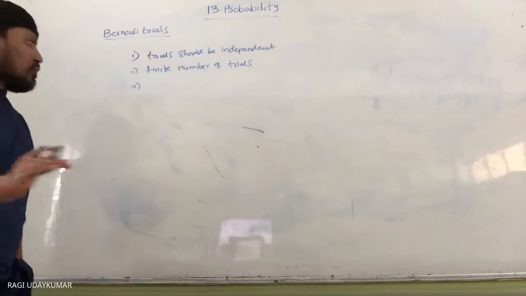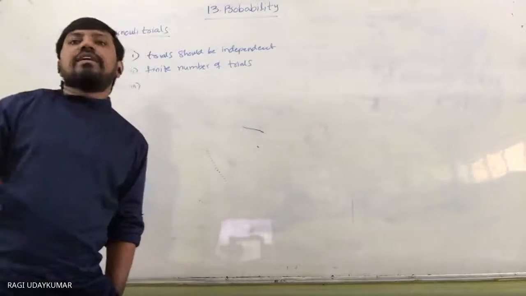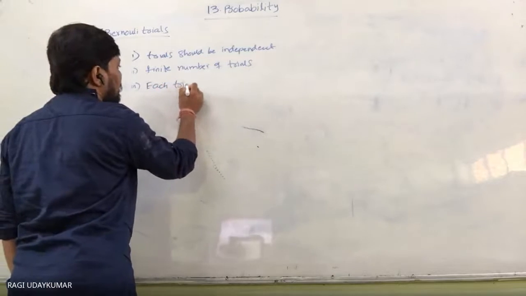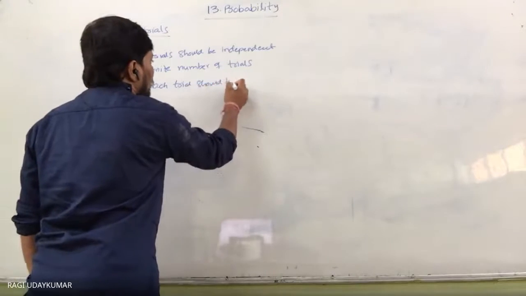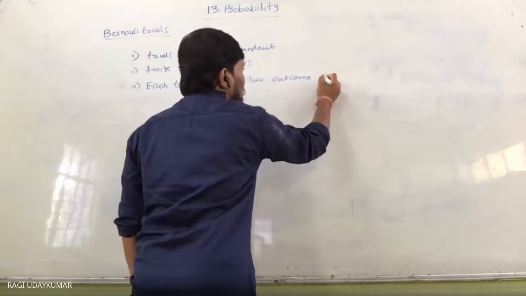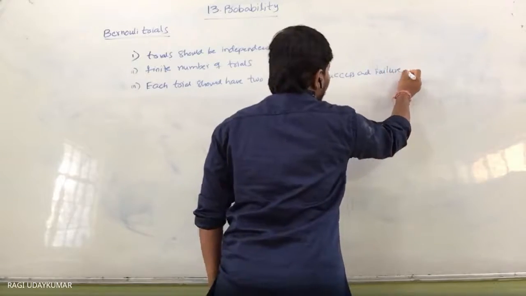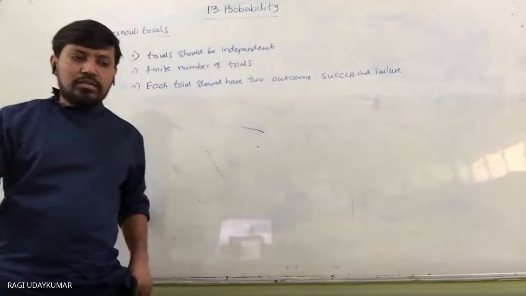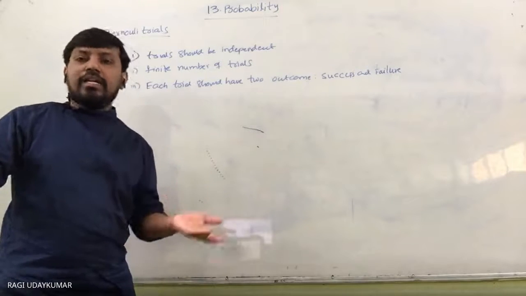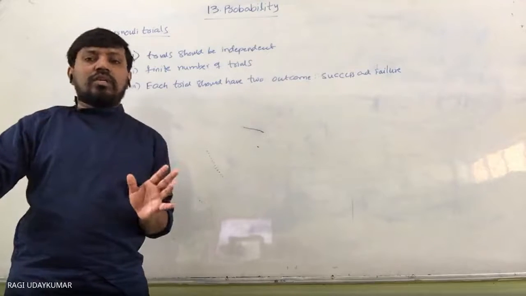Each trial should have exactly two outcomes, and one outcome is considered a success and the other a failure. Normally, whenever you toss a coin, it is a head or a tail. Getting a head you consider a success, getting a tail you consider a failure. So there are only two outcomes.